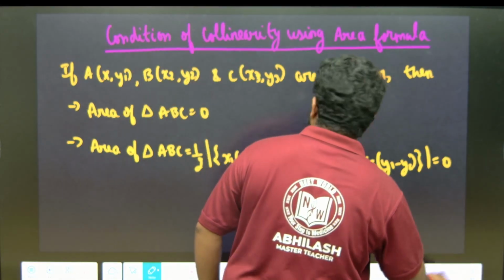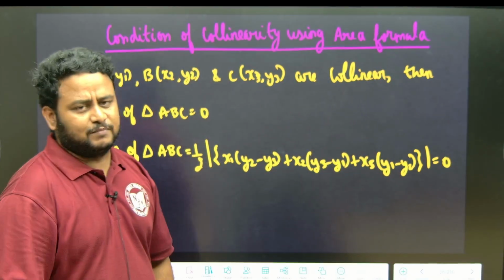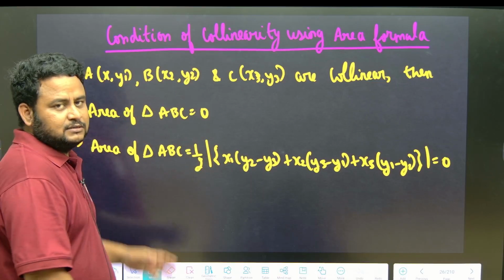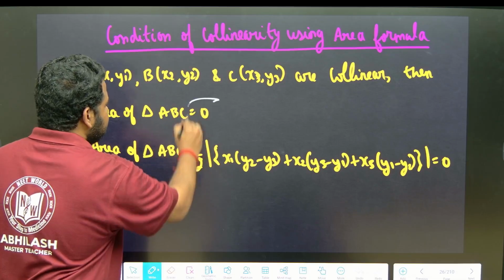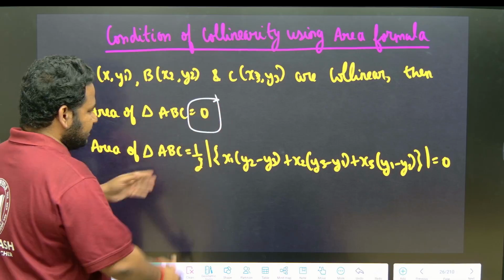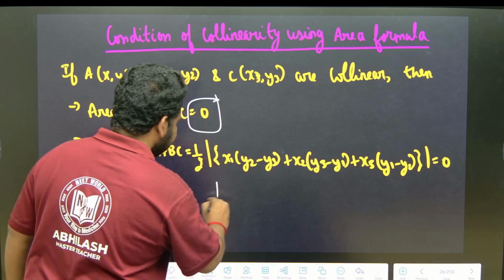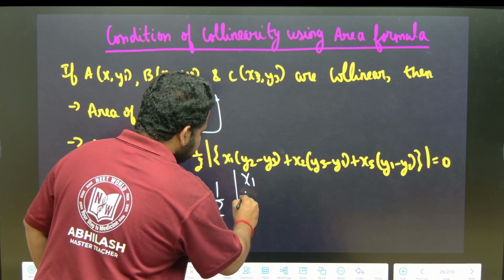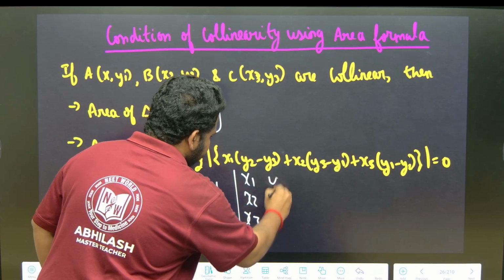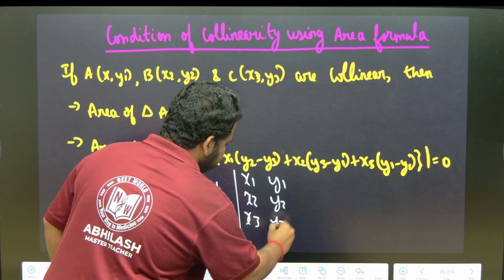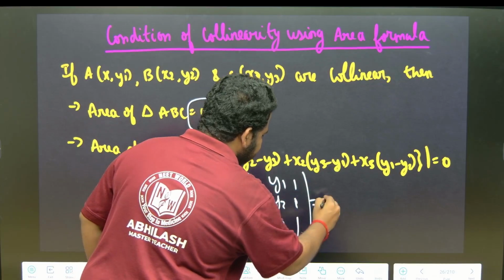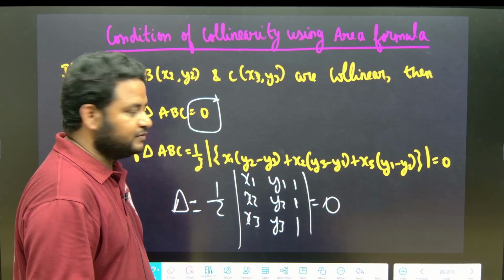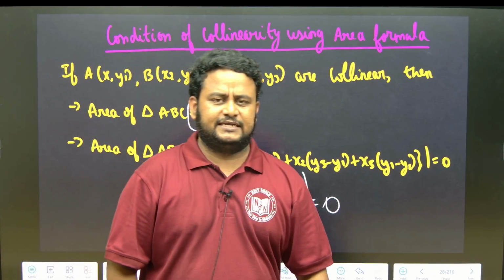Okay. Now the condition of collinearity using the area formula. The area of a triangle is equal to half into the determinant of that, and that should be equal to 0. So the area of the triangle is half into the determinant of x1, y1, 1; x2, y2, 1; x3, y3, 1, and this should be equal to 0. This is the condition of collinearity using the area of a triangle.